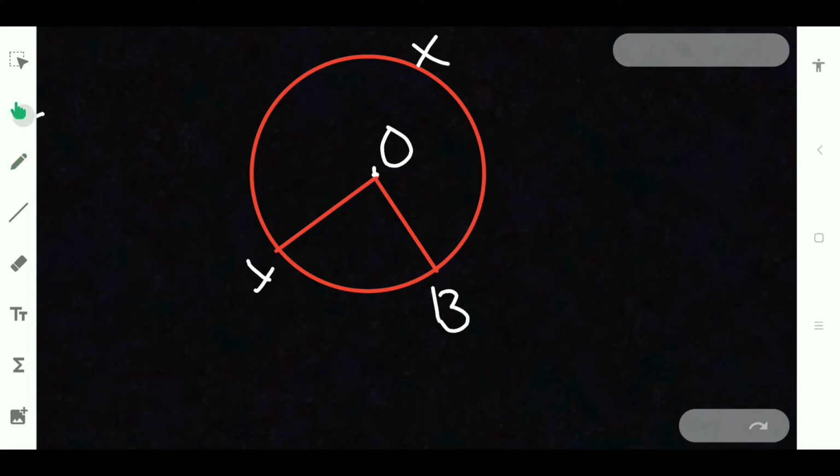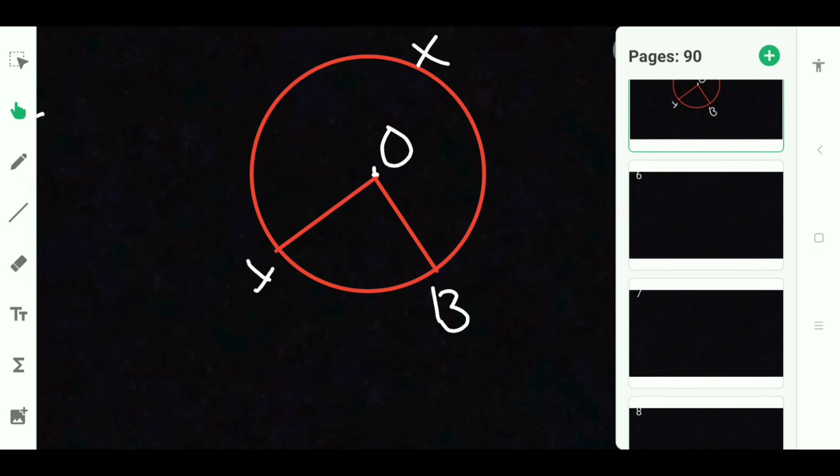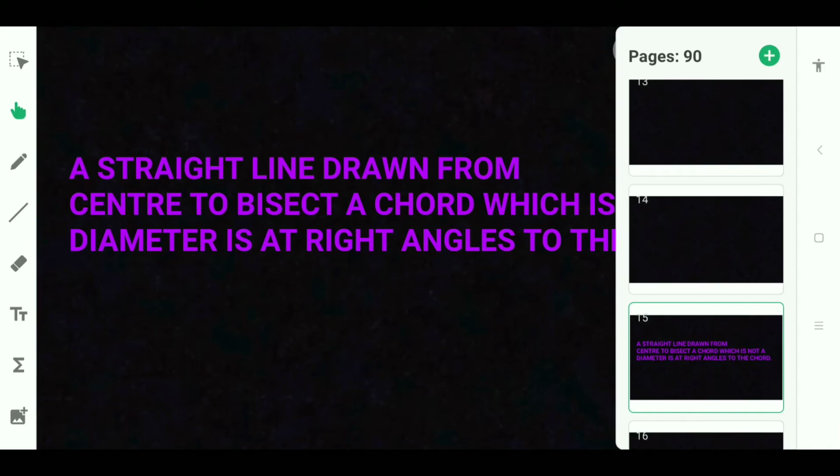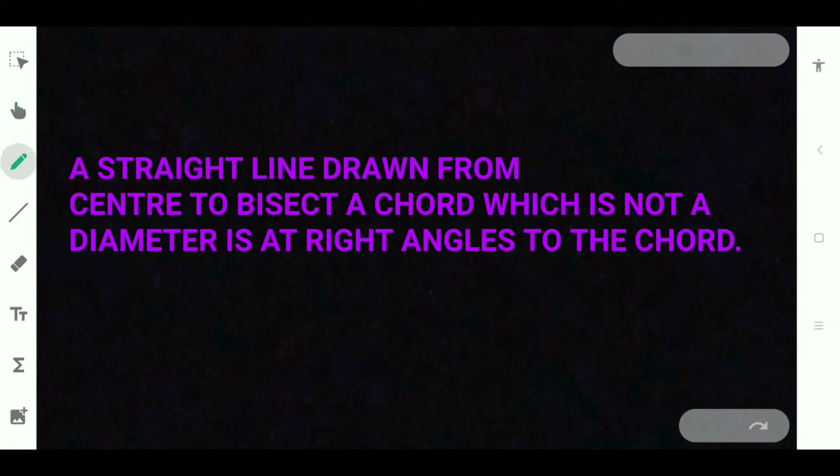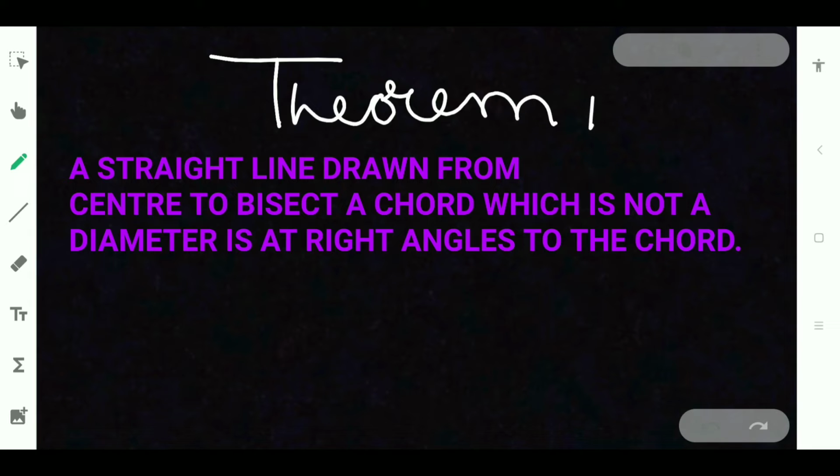Now let us go on to the next one, that is theorems. In this video we are going to see some theorems. So just have a look at the statement of the theorem. Pause the video and have a look at this statement.